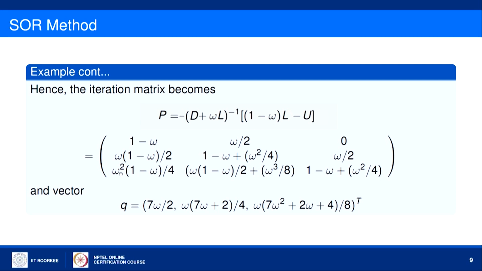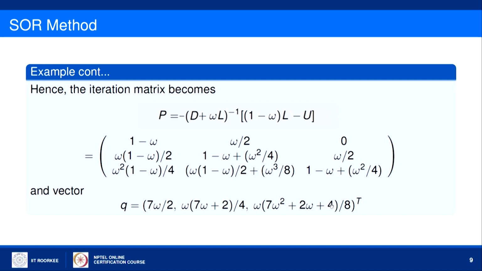Then in the third row, first element is omega square into 1 minus omega upon 4, second is omega into 1 minus omega upon 2 plus omega cube upon 8, and the third element is 1 minus omega plus omega square upon 4. So, this is the iteration matrix for the successive over relaxation method, and the column vector q comes out in this form.